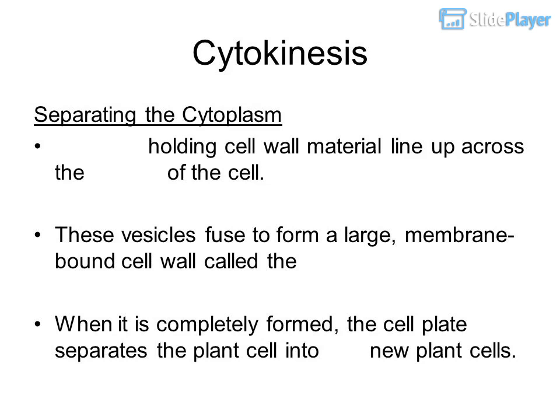Cytokinesis separating the cytoplasm. Vesicles holding cell wall material line up across the middle of the cell. These vesicles fuse to form a large, membrane-bound cell wall called the cell plate. When it is completely formed, the cell plate separates the plant cell into two new plant cells.